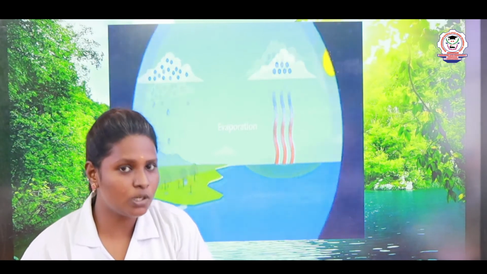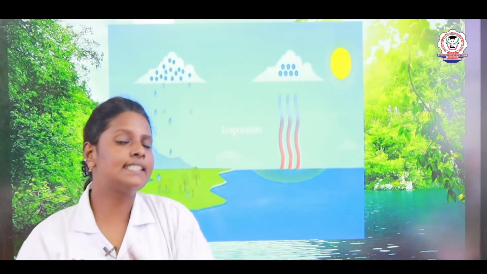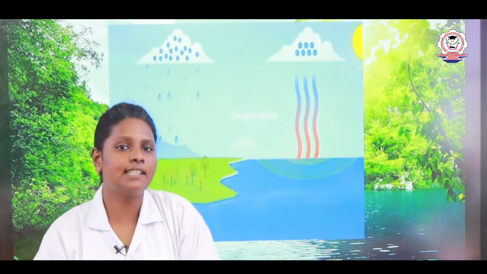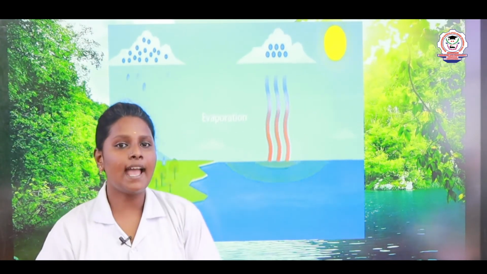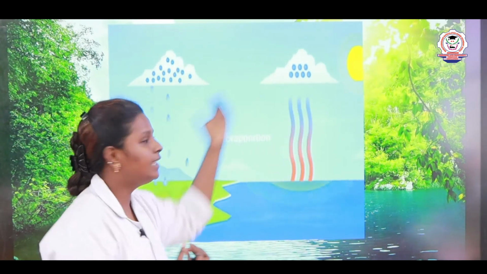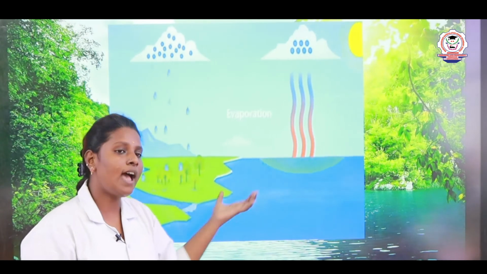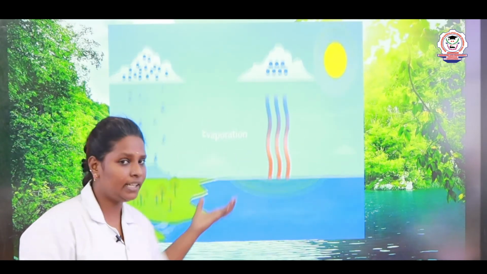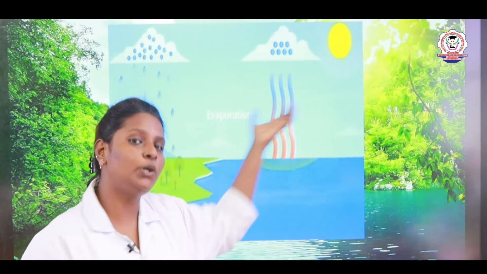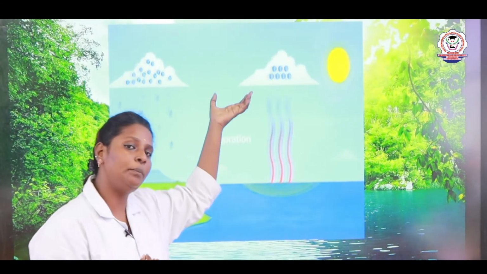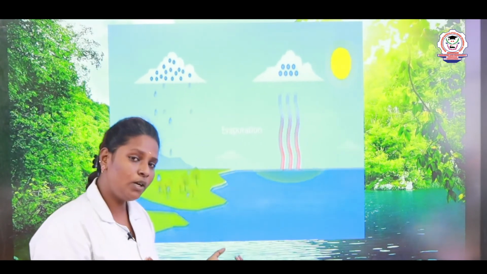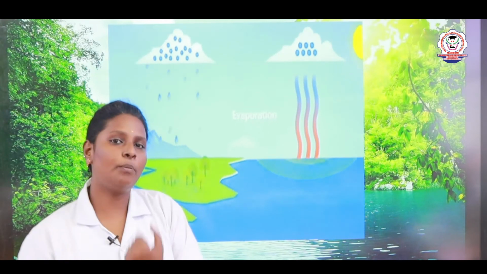The sun is a natural heat energy. What does the sun do here? The sun heats up the water in the lakes, ponds, rivers and seas. After that, what will happen? The water gets heated up and it changes into water vapor. What do we call the change of water into water vapor on heating? We call it evaporation.